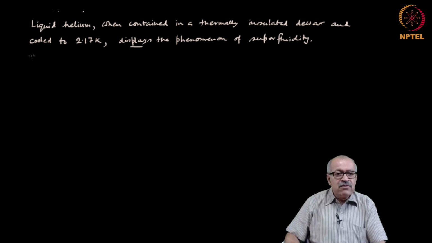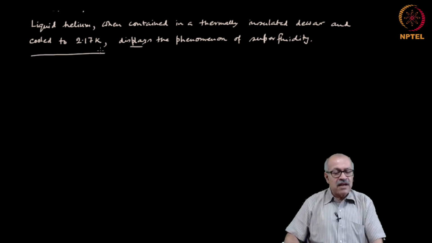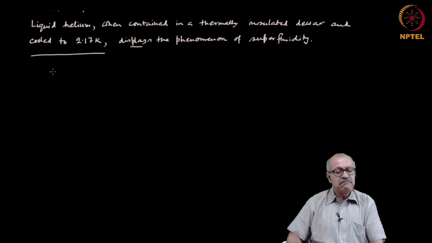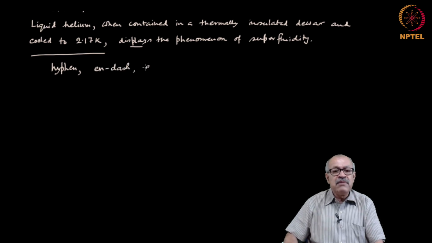Then there are a few relatively minor things I have to mention, because I have noticed that many people do not know their use. One is the use of the hyphen, the N dash, and the M dash.